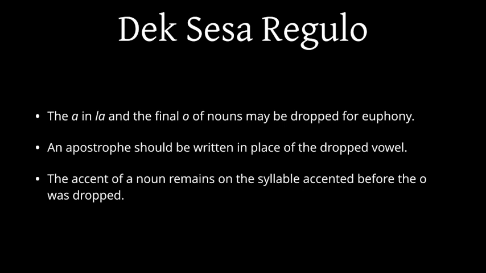And the 16th rule says how to use euphony. It says that you can drop the a in the article and you can drop the final o of a noun. You should write an apostrophe if you're using this in written form rather than spoken form, where you drop the vowel. And the accent of a noun will remain on the syllable that was accented before you dropped the o.